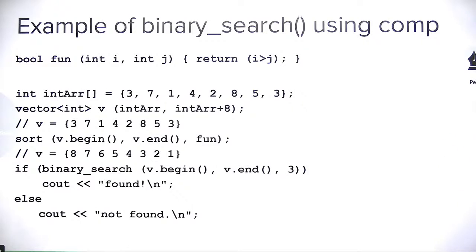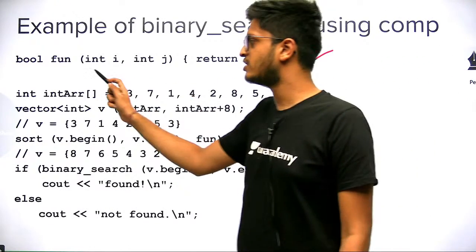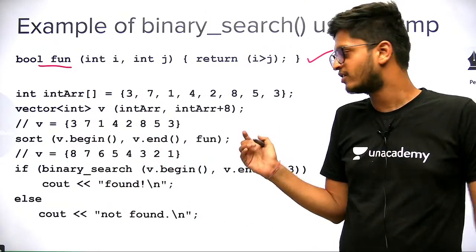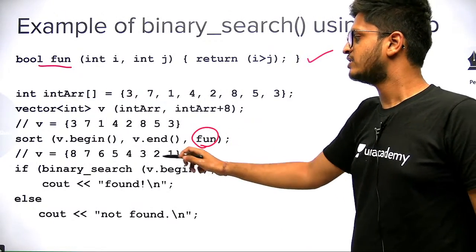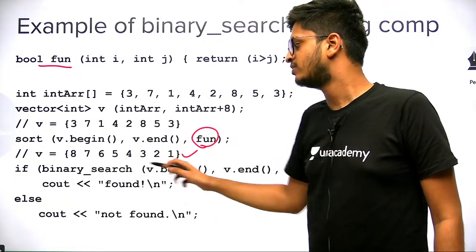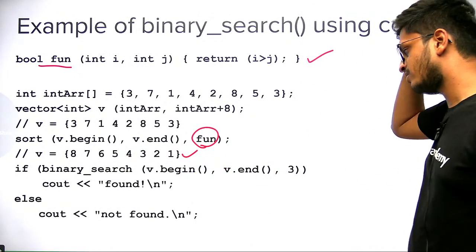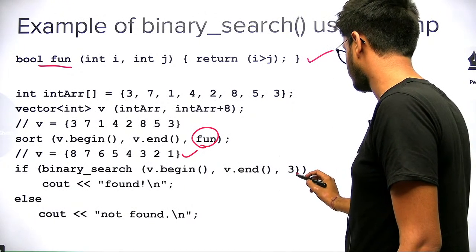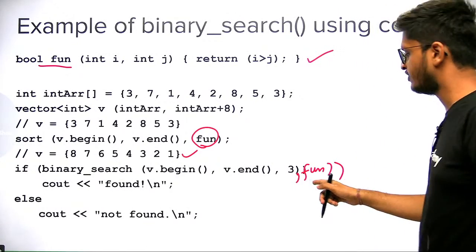And here is an example using the comparator function, the same comparator function which we used for sorting, the fun function. So this will sort the vector in decreasing order. After sorting using the fun function, the vector will look like this. And here also you can use the same binary search. Okay, so here is an error. Here you have to write fun as well. I will correct it. You have to use the fun function as well.